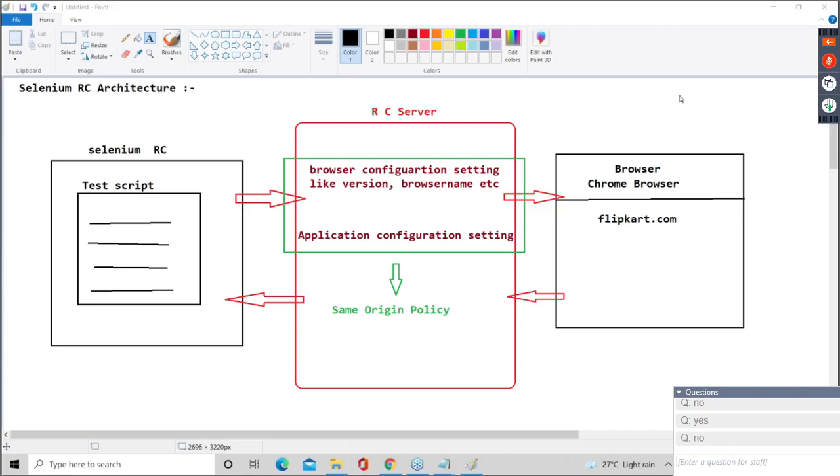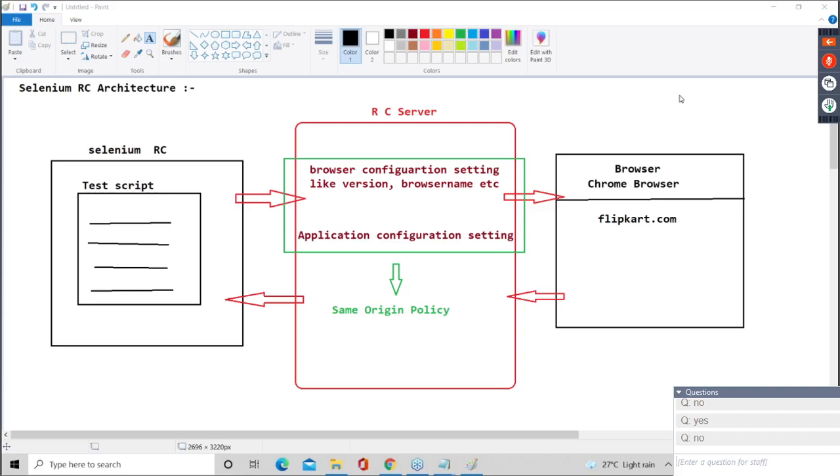So separate RC server is compulsory. Because of that, guys, it consumes lots of memory and performance becomes slow. Are you getting the first point, guys? Just assume in your system one extra server is running. That consumes extra memory and performance becomes slow. First drawback. Second drawback is, guys, nowadays web application coming of two types. There are some applications running with HTTP and there are some applications running with HTTPS. Are you getting my point?